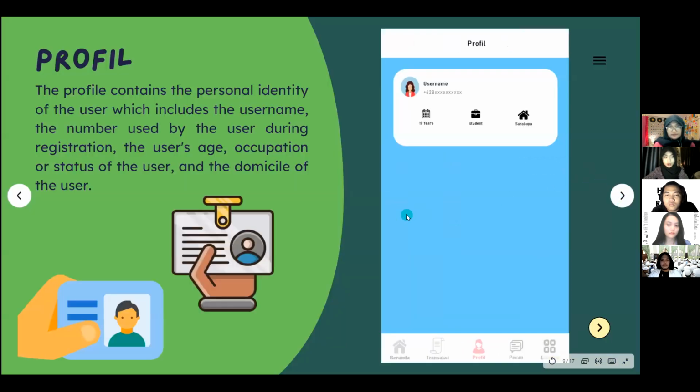Now we're going to talk about the features one by one. So the first thing is profile. This contains the personal identity of the user, which includes the username, the number used by the user during registration, the user's age, occupation or status of the user, and the domicile of the user.